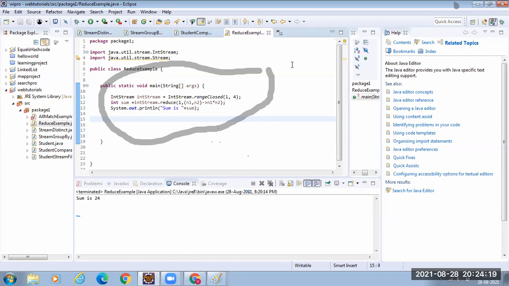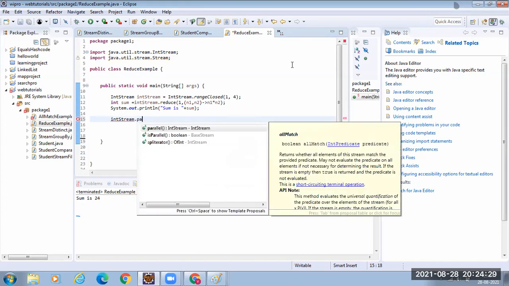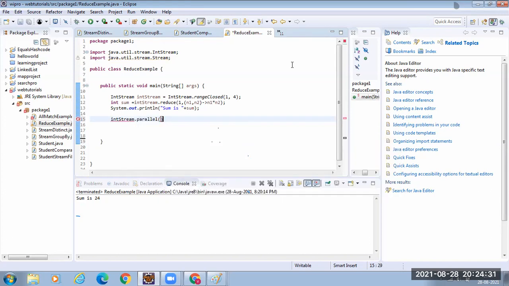See, there is something called, I am not going to go into detail, but you have IntStream.parallel stream. What it does, see, if your system has 4 processors, the fork join framework, which got introduced in JDK 7.